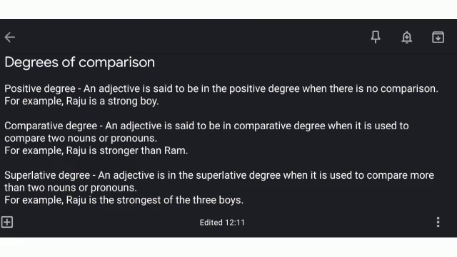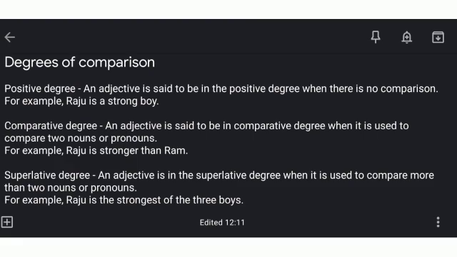Comparative degree. An adjective is said to be in comparative degree when it is used to compare two nouns or pronouns. For example, Raju is stronger than Ram. So in the first type of degree, which is the positive degree, there was no comparison of the adjective, which is strong. So that's why the adjective was of the positive degree.